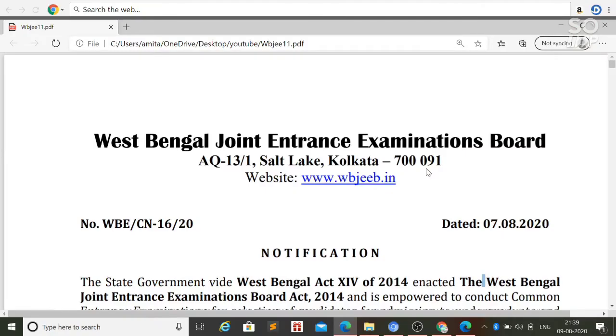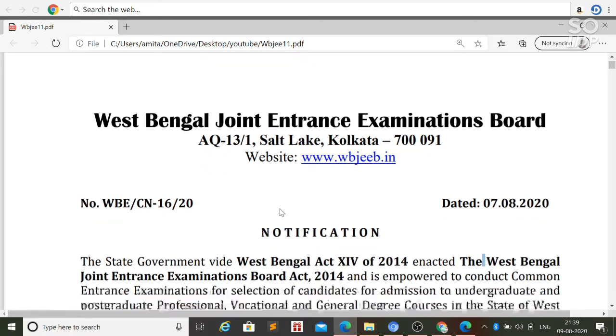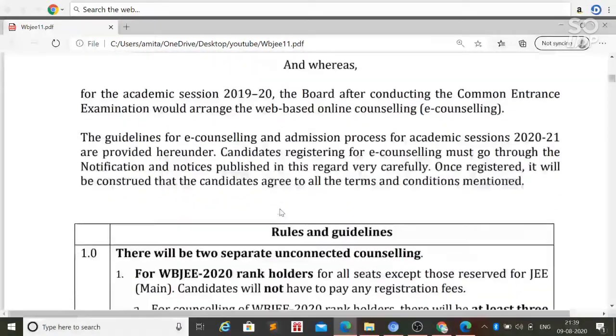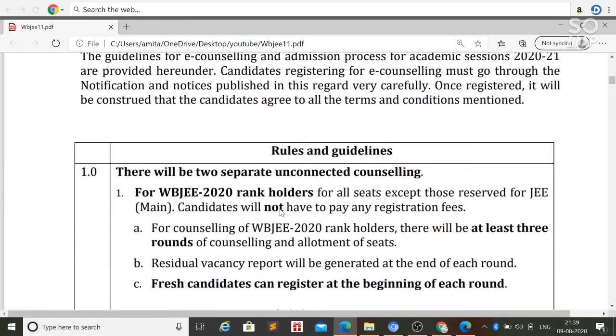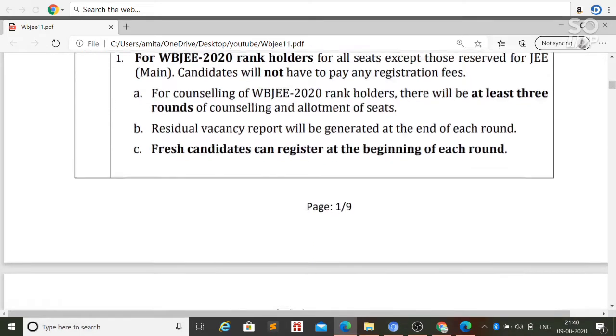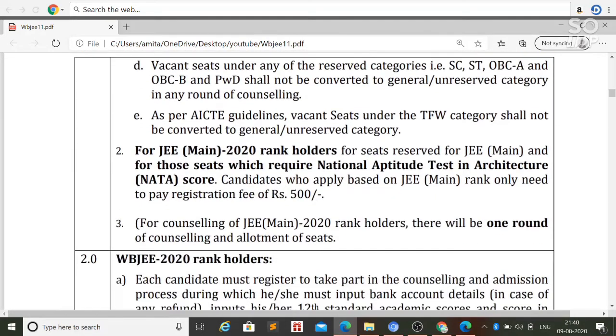The WBJEE counseling process will start soon. Here is the information you need to know before the counseling process begins. There will be two separate counselings, one for WBJEE rank holders and the other for JEE Main rank holders. For WBJEE rank holders, there is no fee to pay for the registration that you have to do before counseling. And for JEE Main candidates, you have to pay 500 rupees for the registration to participate in the WBJEE counseling process.